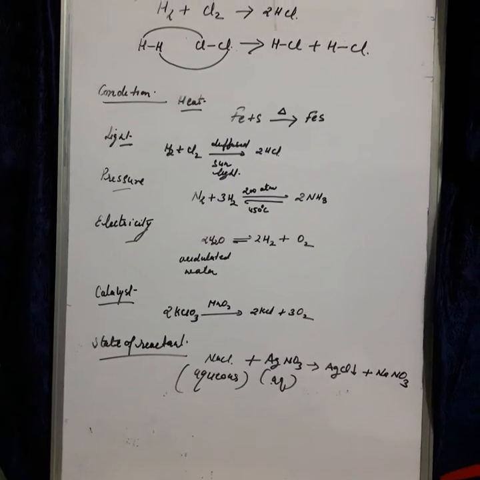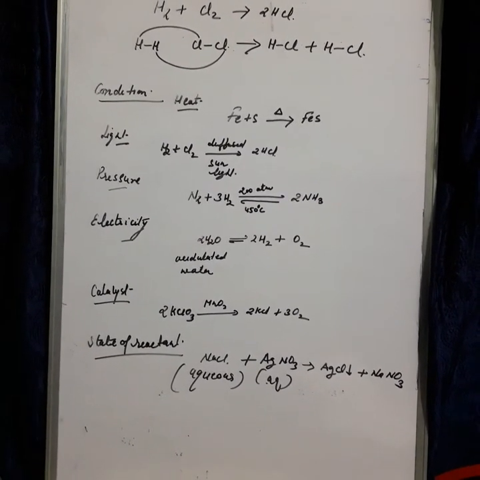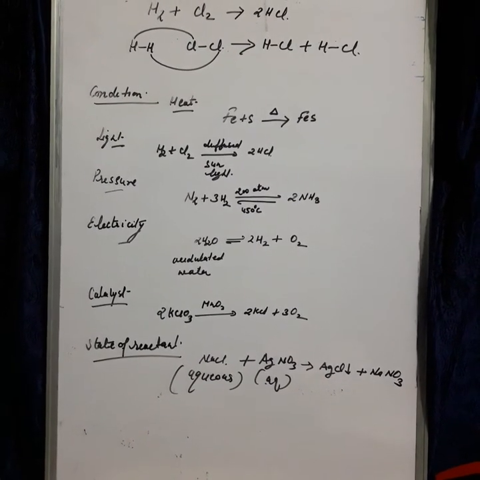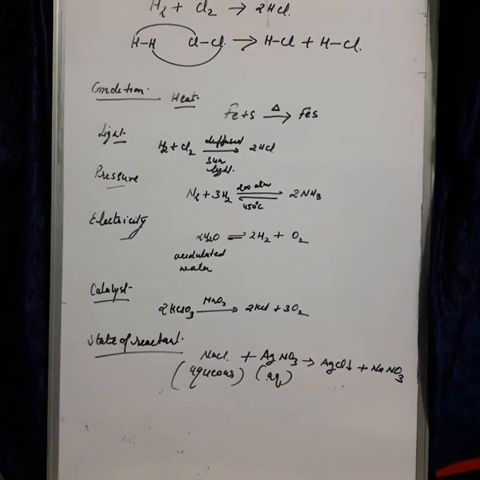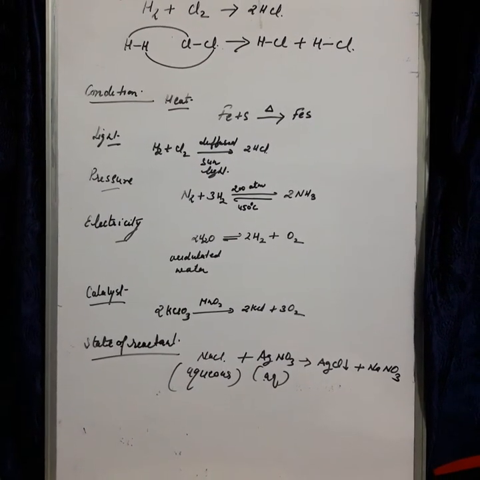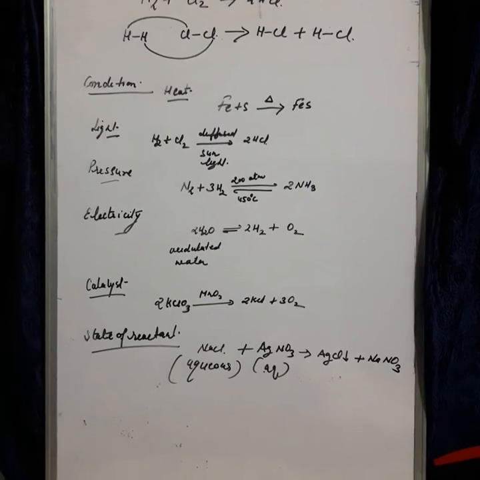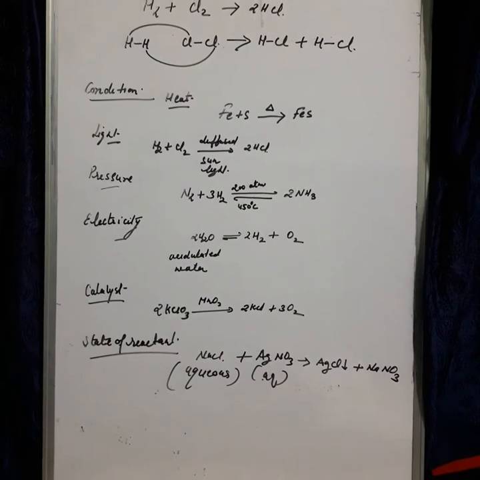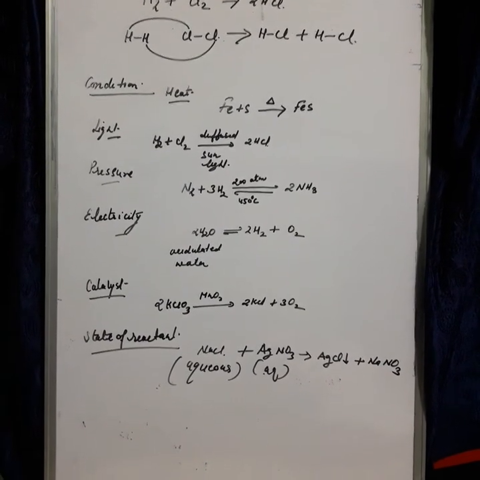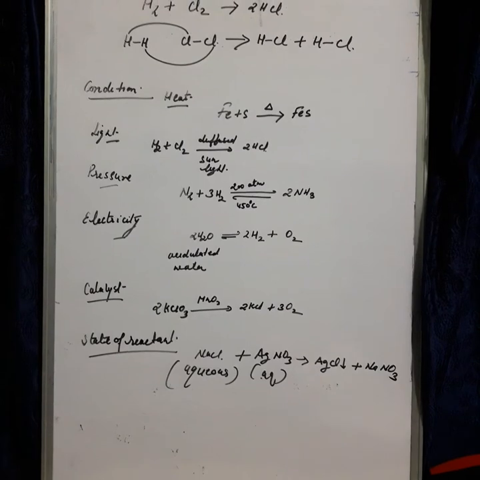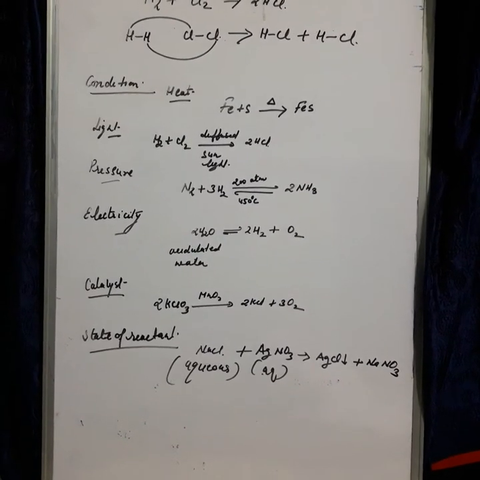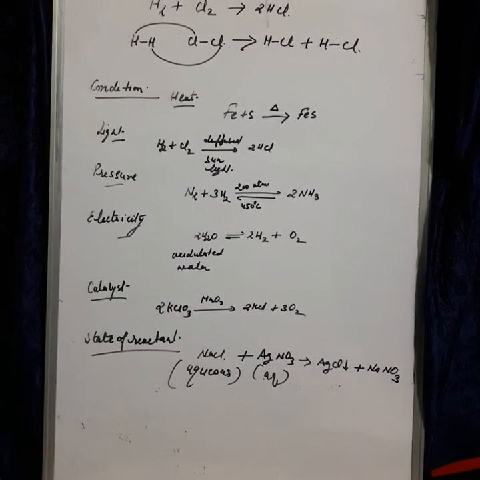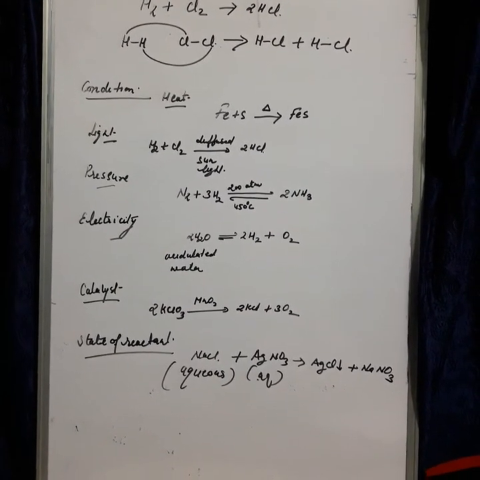Okay, you can see this reaction is reversible. The volume of the reactants is more than the volume of the product. So we have to apply pressure, then only we can obtain ammonia. Otherwise ammonia once formed will again decompose to give nitrogen and hydrogen. So certain reactions need high pressure to continue, as in this case nitrogen reacts with hydrogen in the presence of high pressure, 200 atmospheric pressure, to form ammonia.